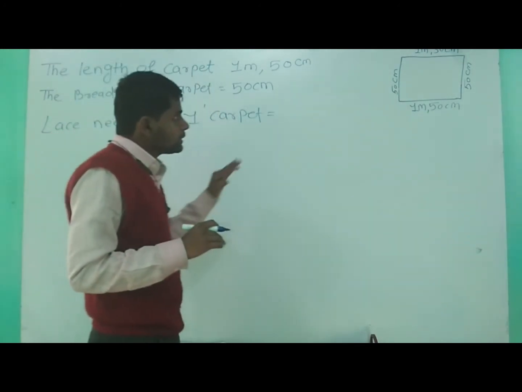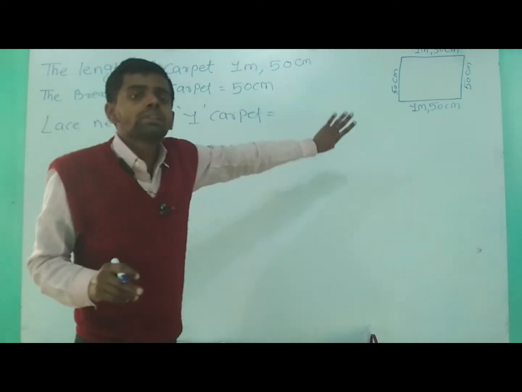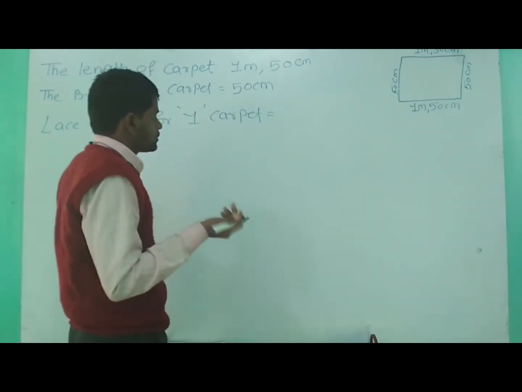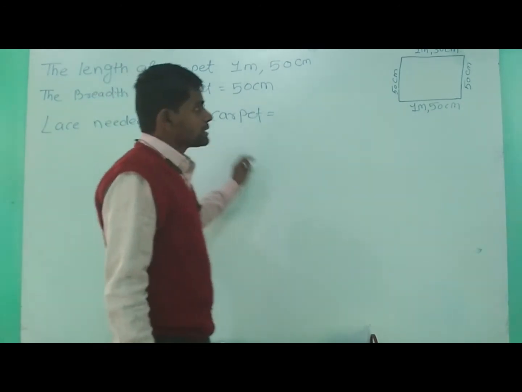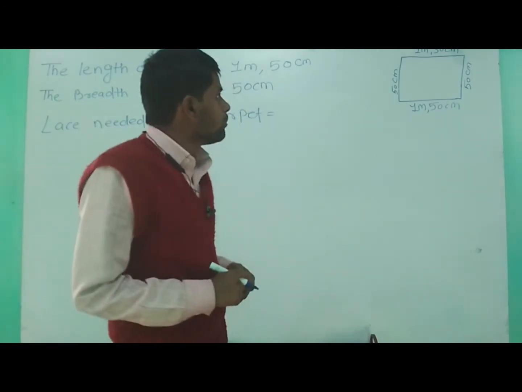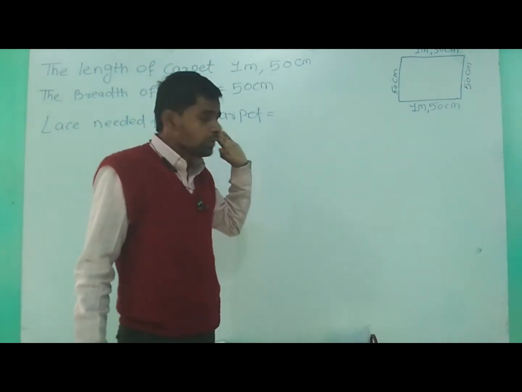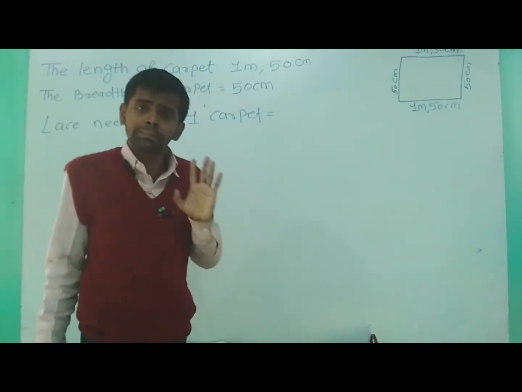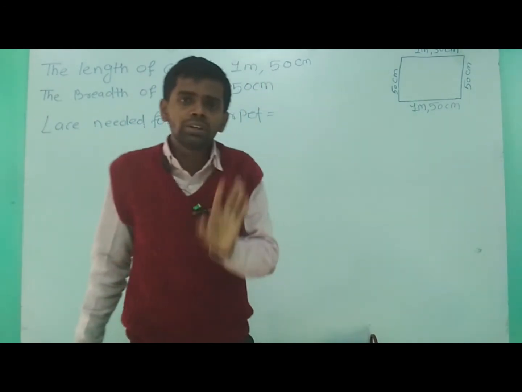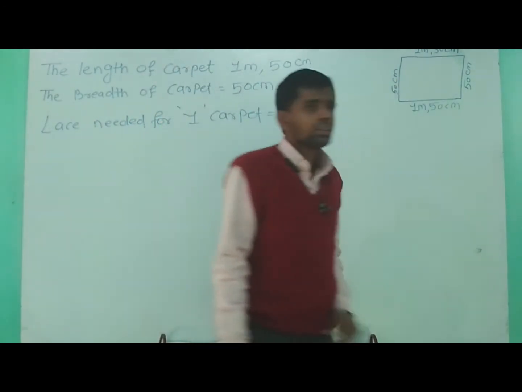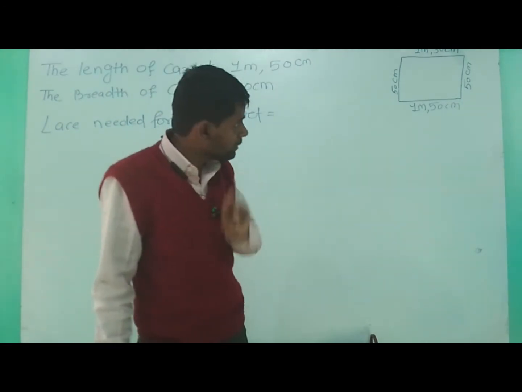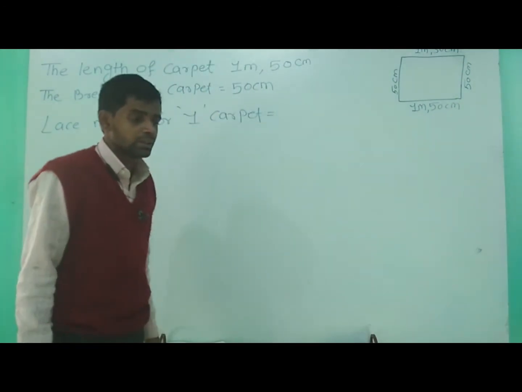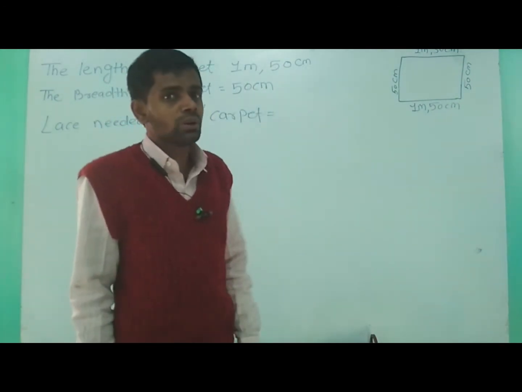So we have to add all the sides of a carpet. Okay. तो अब इसके sides हमको पता है, that means length and width हम लोगों को पता है. So we will add. Dear student, listen carefully. I'm adding directly. Okay. बहुत simple question है ये. Okay. We know that 100 centimeter is equal to 1 meter. हमको पता है कि 100 सेंटीमीटर का मतलब 1 मीटर होता है. ठीक है. So first of all, add the meter. 1 meter plus 1 meter is equal to 2 meter. 2 meter हो गया. Now this 50 centimeter and this 50 centimeter, when you will add, you will get 100 centimeter.